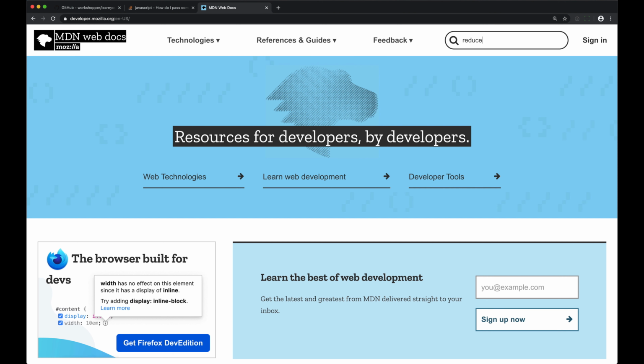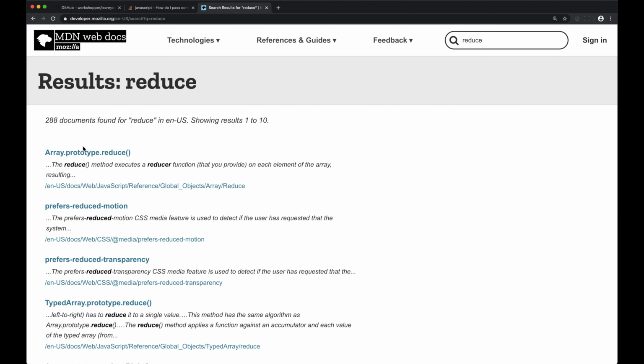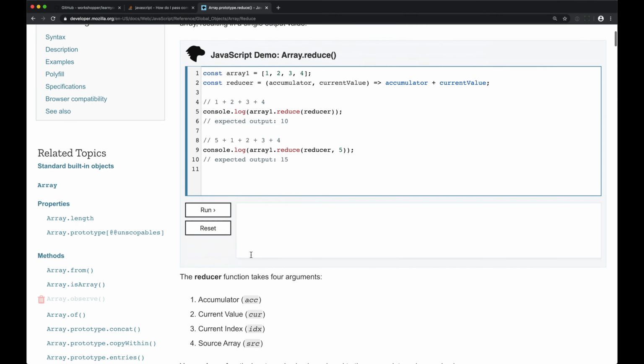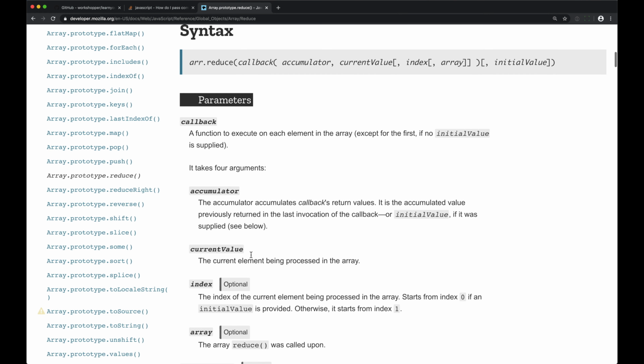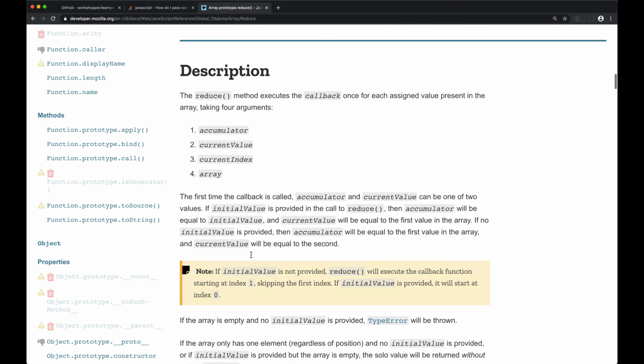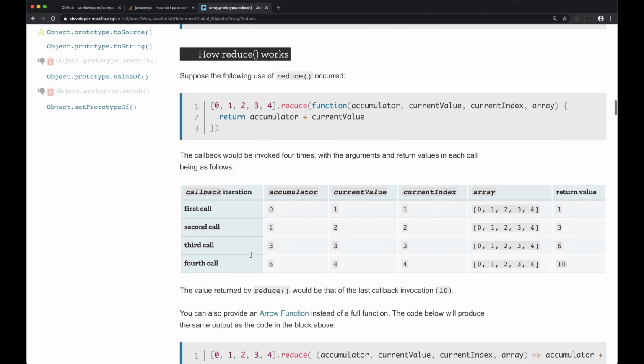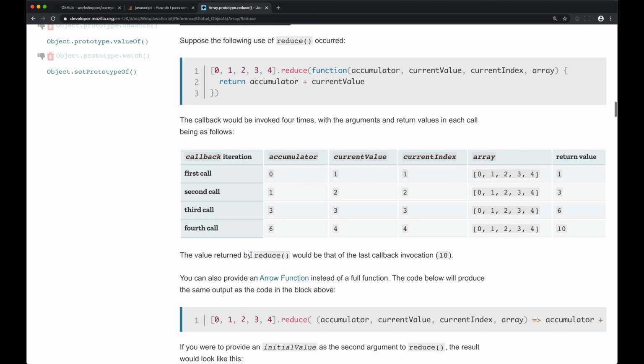I'm looking for reduce. Here we go. I'm kind of scanning through this because I sort of know what I'm looking for. I just want to see an example. Okay, yeah.